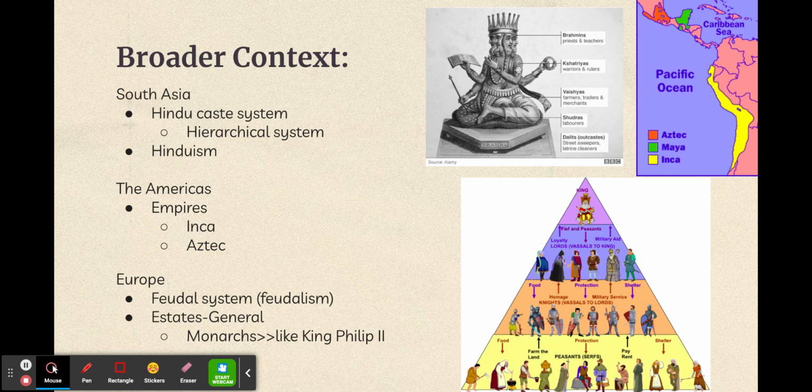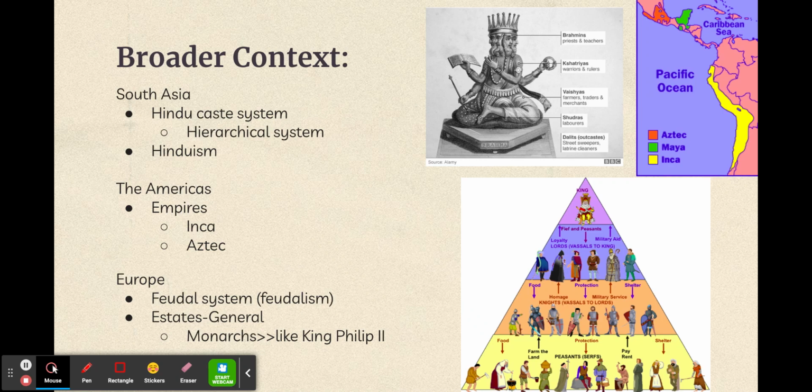Moving on to Europe, Europe created a governing system called the feudal system, known as feudalism. As you could see on the right side of the picture, there is an image of the feudal system. At the very top of the feudal system is the king, and at the very bottom are mostly peasants. The feudal system is a type of social and political system in which landholders provide land to people in exchange for their loyalty and service.